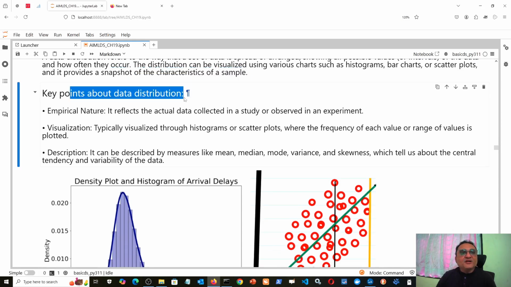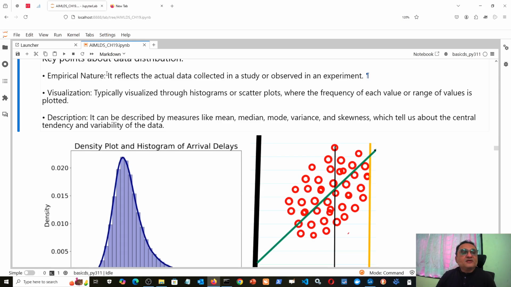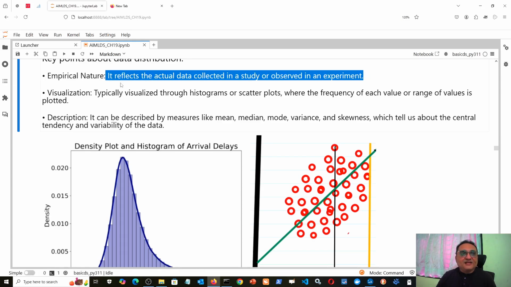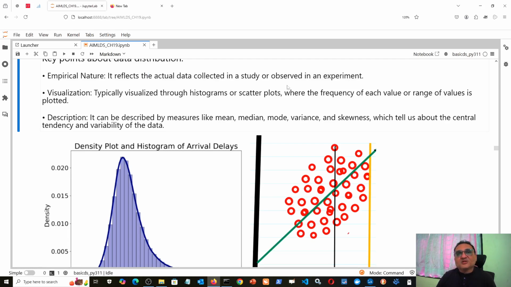Okay, what are the key points about data distribution? So data distributions usually have an empirical nature, because that represents the actual data which is collected in a study or observed in an experiment. How you have collected the data of 1,000 employees, obviously you have collected it using some kind of survey. So that is called an experiment in HR, that you have collected the data using some kind of survey.